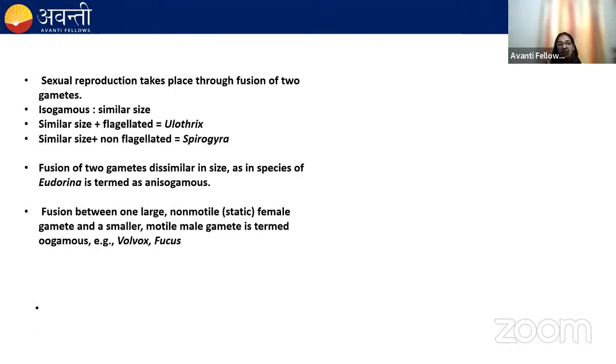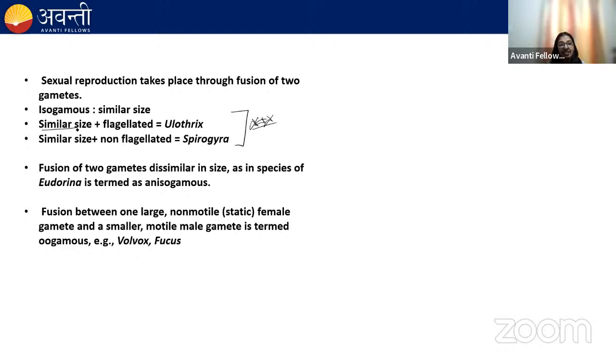We know that in sexual reproduction, the two gametes fuse, right? And the gametes can be of similar size. If the gametes are of similar size, then the reproduction is isogamous. Iso means same, gamous means gamete. Okay. Remember these two examples. These are very important. All the examples which are given in NCERT are very important. Remember those. Okay. And even the exceptions. They're very, very important from the exam point of view.